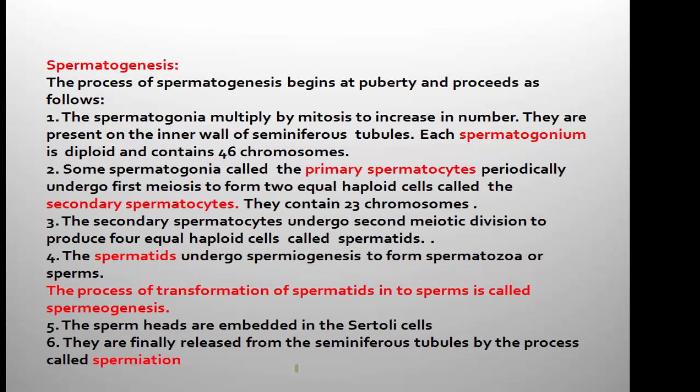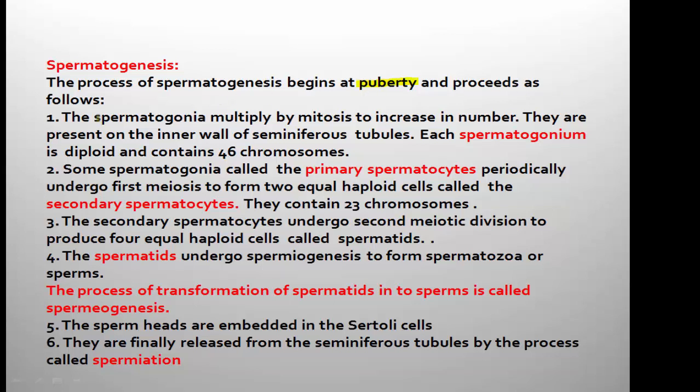Then, the detailed study of spermatogenesis. In human males, spermatogenesis begins at puberty, that means at the adult age, and spermatogenesis occurs as follows. How are the sperms produced in the seminiferous tubules of the testis, how does spermatogenesis take place? Let us move to the details of spermatogenesis.